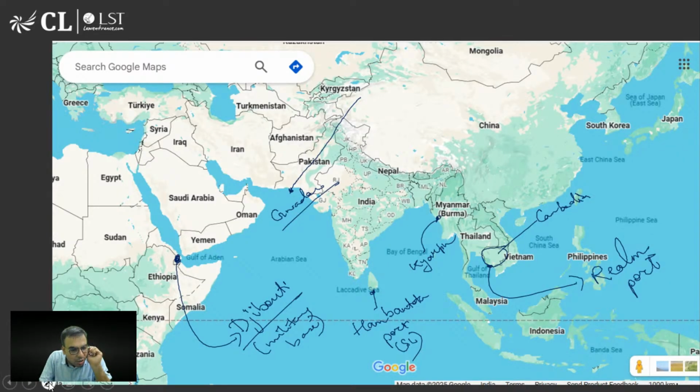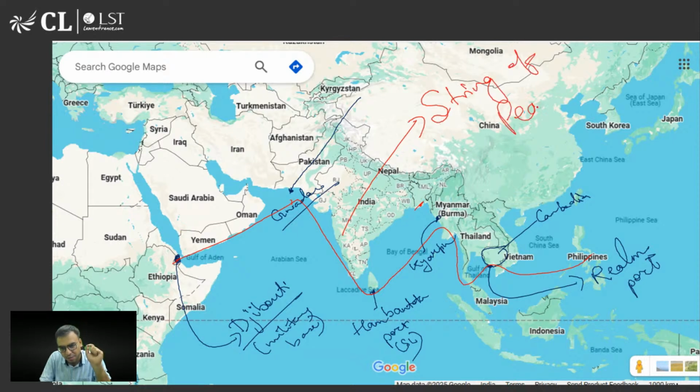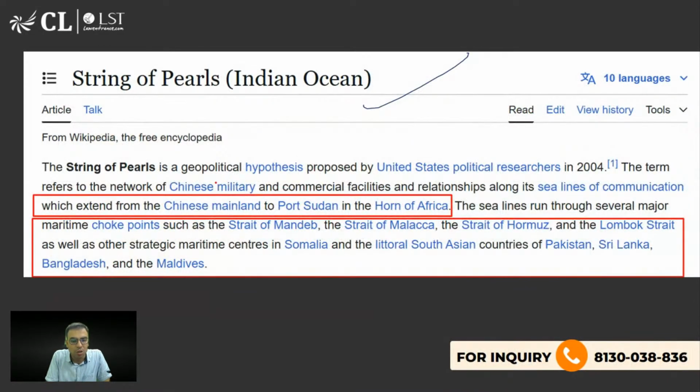और अगर आप गौर से देखोगे, इसको क्या कहा जा रहा है? Don't you think that this is the attempt to besiege India or something like that? ऐसे नहीं लग रहा कि इंडिया को आसपास से घेरने की कोशिश कर रहे हैं. Then यहाँ पे बांग्लादेश का भी एक पोर्ट है. So this is called string of pearls also, which is actually a part of Belt and Road Initiative. That is what you should know.